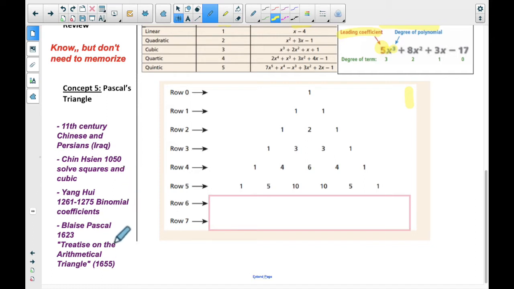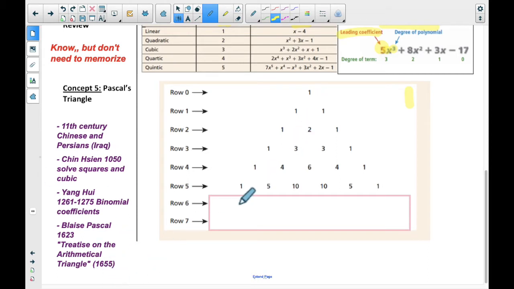And then Pascal came along 500 years later and said, hey, there's this really cool triangle, and I figured it out. But he didn't figure it out; he put it all together in a treatise. He wrote about it so that other mathematicians could read about it and learn from it. So that's a little bit of history. I just think it's super cool.